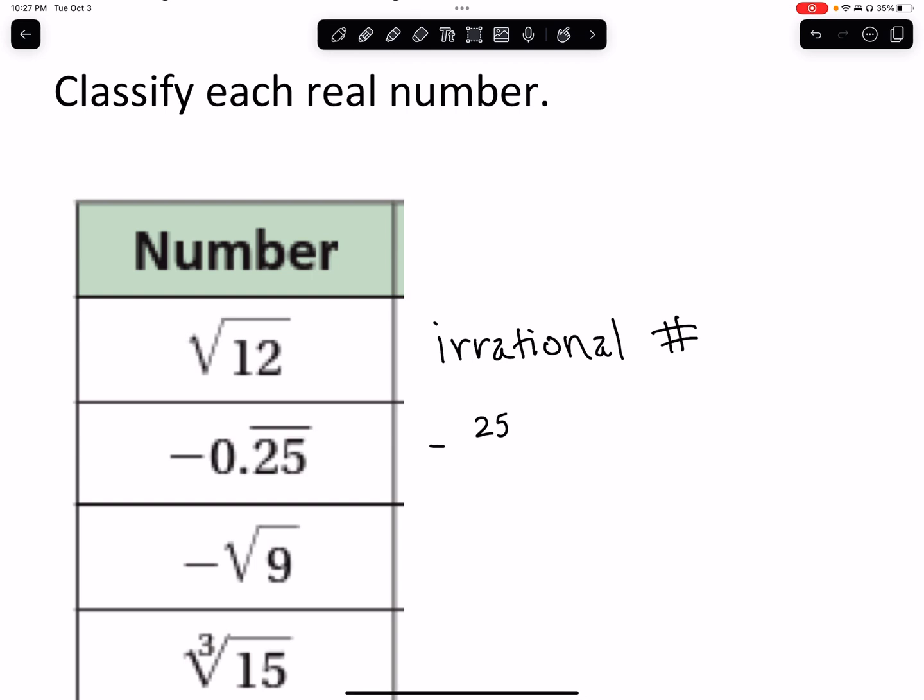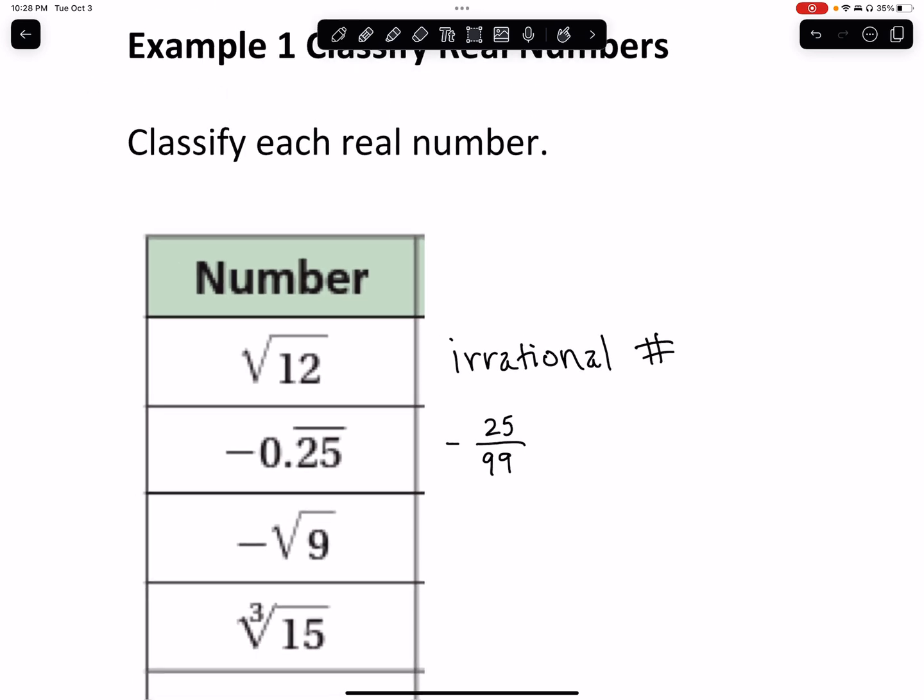Just take the digits that repeat and put them in the numerator, and then put a 9 in the denominator for each digit that repeats. So since we have 2 digits repeating, we're going to have negative 25 over 99. So what kind of number is that then? Well, it's a fraction, right?